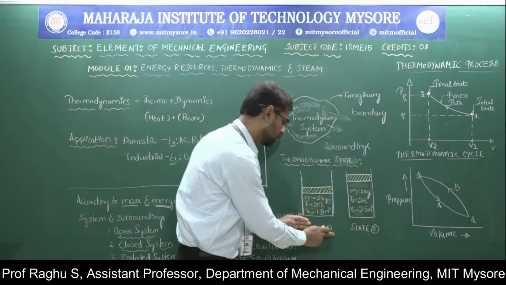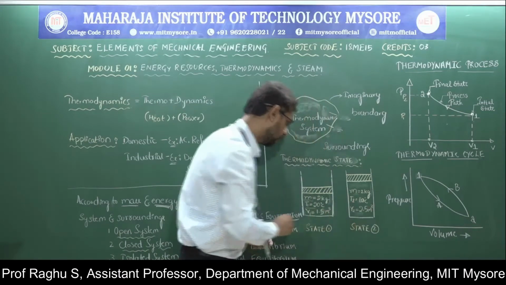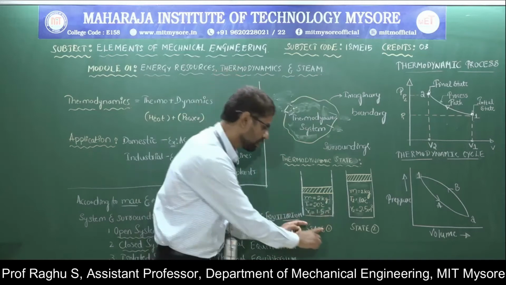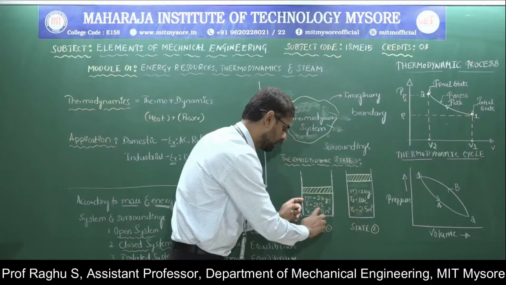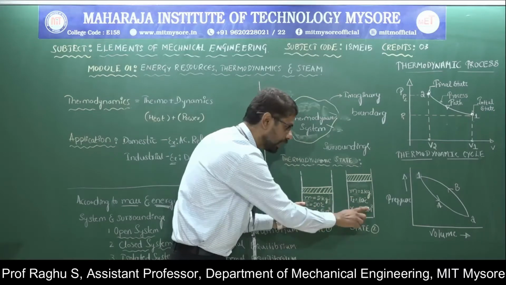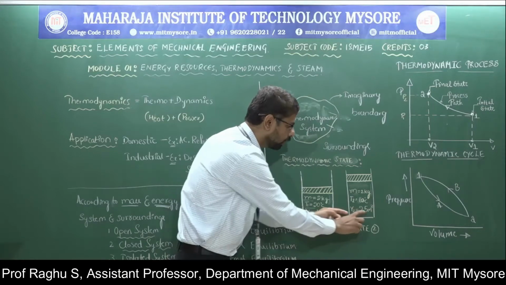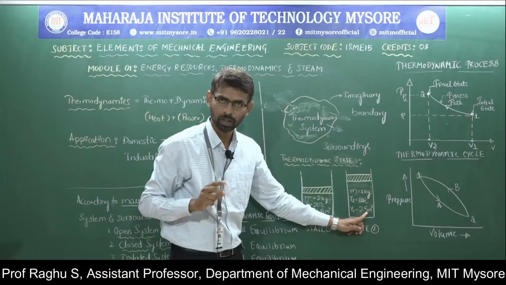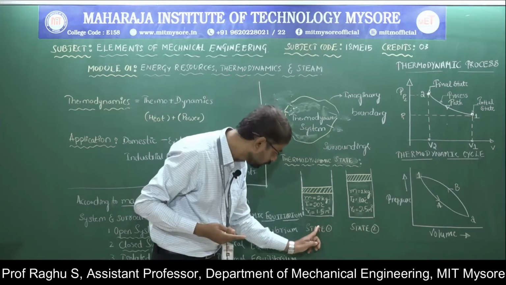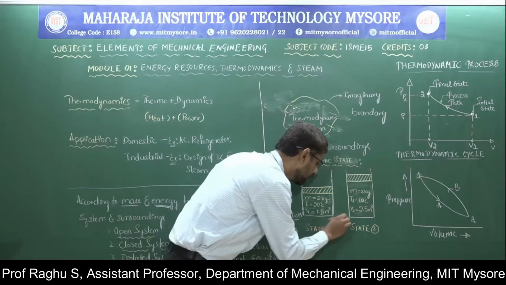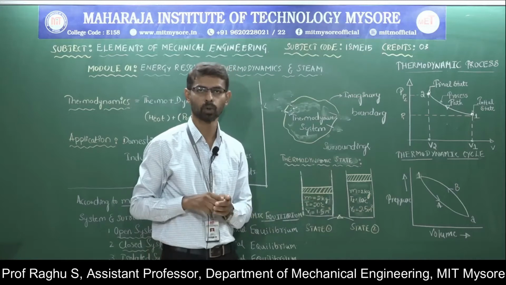Here, this is state 1 and state 2. Say this one is temperature, for example 10 degrees centigrade. Now observe this one. Here the system undergoes changes from state 1 to state 2. Here we have fixed mass. Here temperature 20 degrees centigrade, and in state 2 we have 10 degrees centigrade. In state 1 volume is 1.5 meter cube, and here volume 2.5 meter cube. That means the system undergoes changes from one equilibrium state to another equilibrium state. This change is called a thermodynamic process.